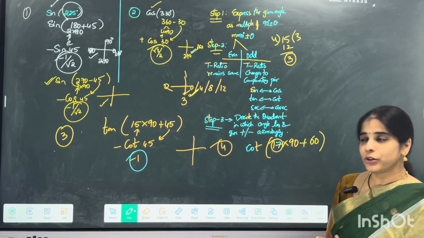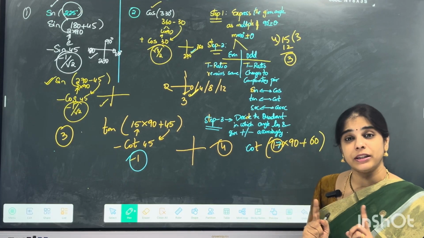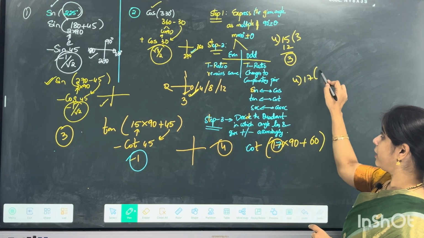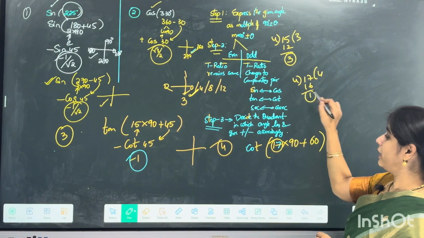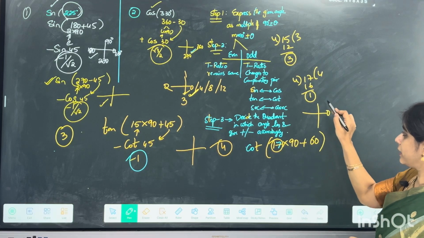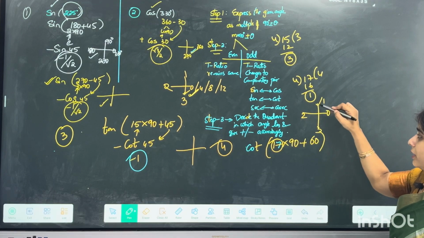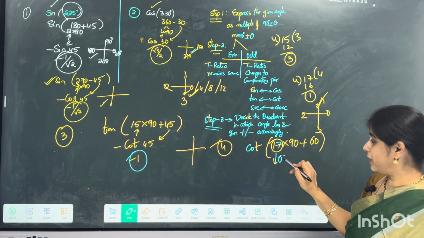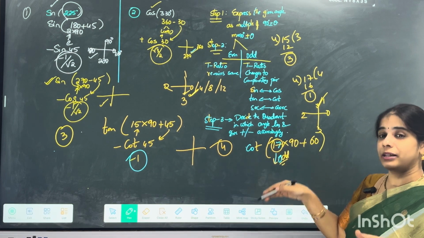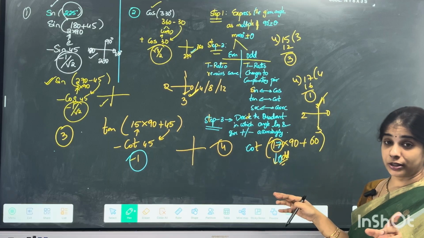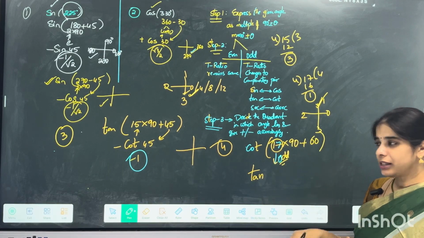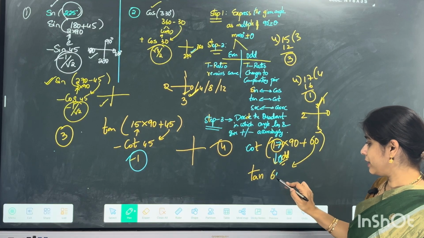What is your remainder when you divide 17 by 4? 4 fours are 16, remainder is 1. So always take the symbols 0, 1, 2, 3. As this is an odd multiple, cot changes to tan, and write down that 60 degrees.